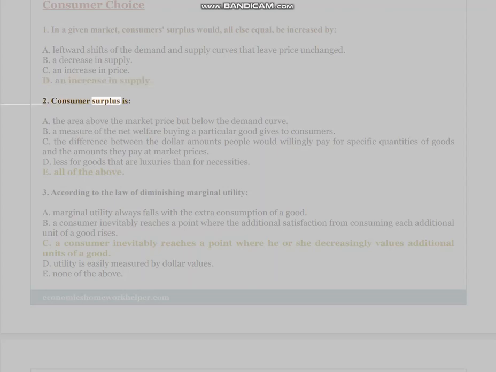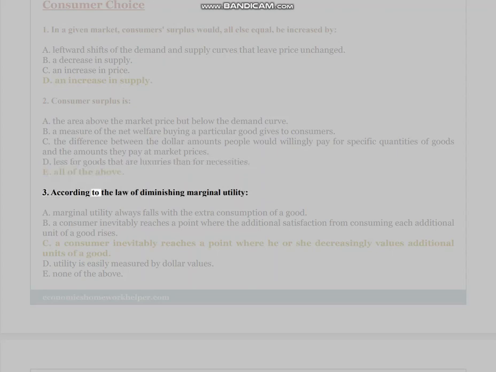2. Consumer surplus is A. The area above the market price but below the demand curve. B. A measure of the net welfare buying a particular good gives to consumers. C. The difference between the dollar amounts people would willingly pay for specific quantities of goods and the amounts they pay at market prices. D. Less for goods that are luxuries than for necessities. E. All of the above.